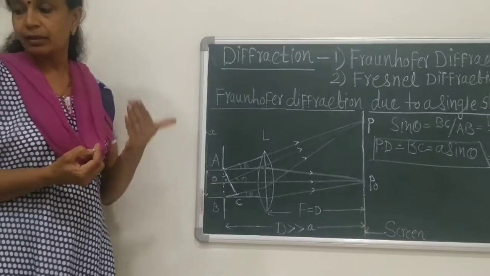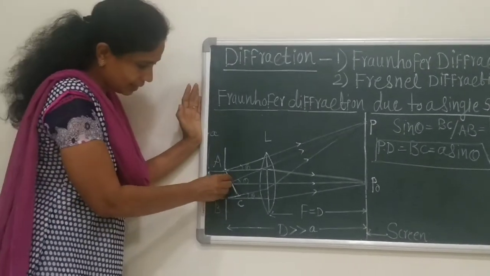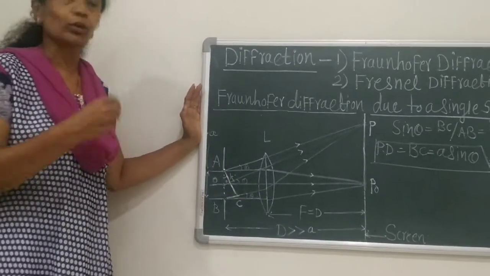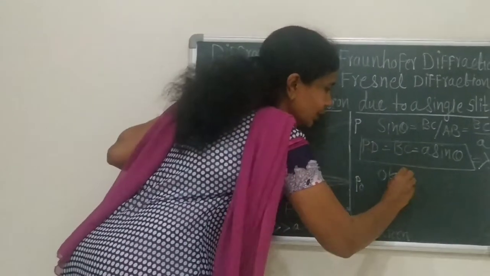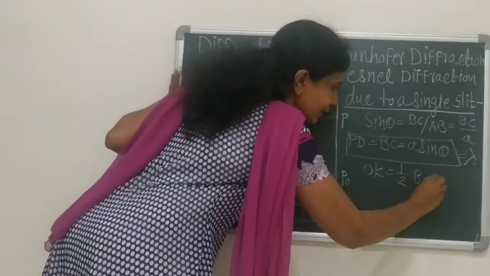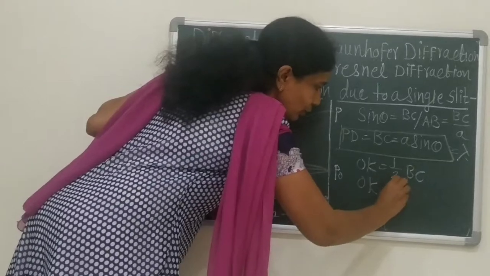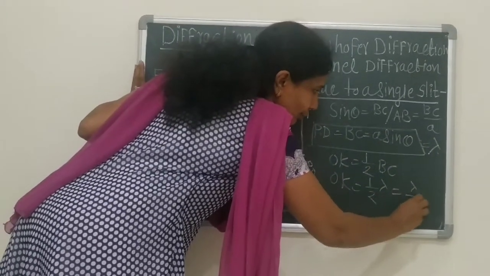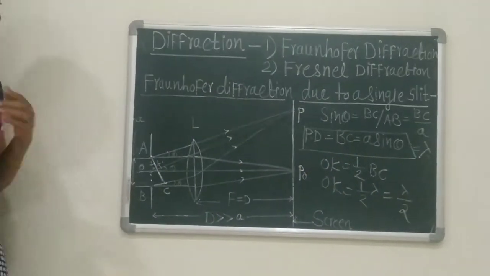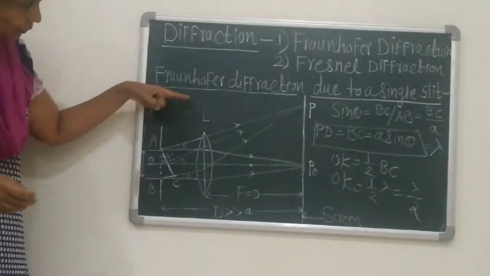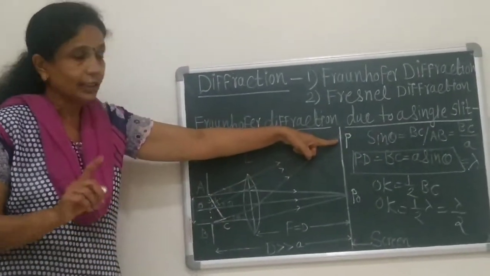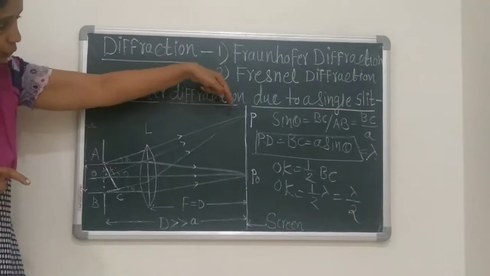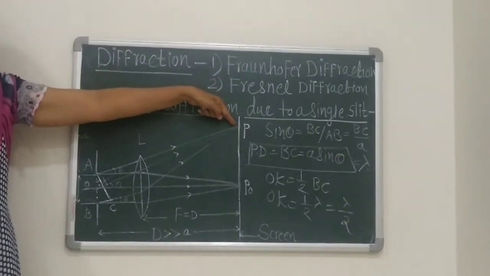If K is the midpoint of AC, then OK is nothing but 1/2 of BC, and BC is lambda, so it is equal to lambda by 2. Therefore, the path difference between AP and OP is lambda by 2. As a result, destructive interference is obtained at point P.